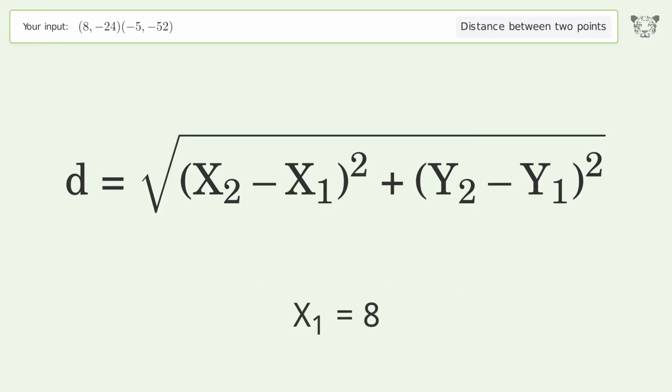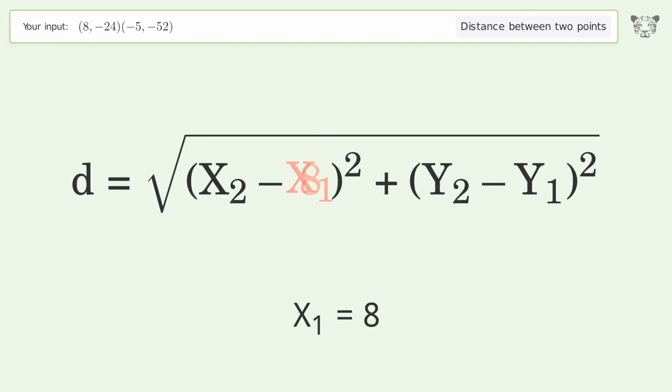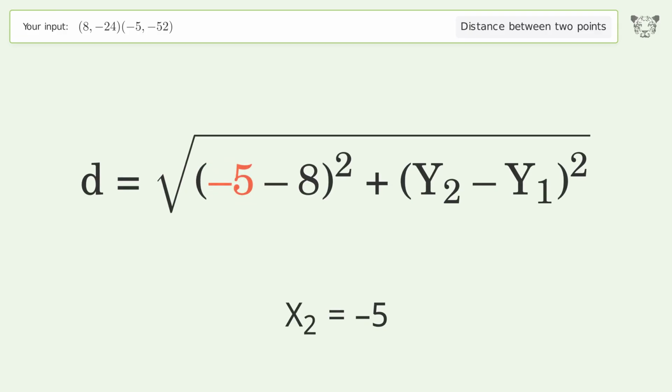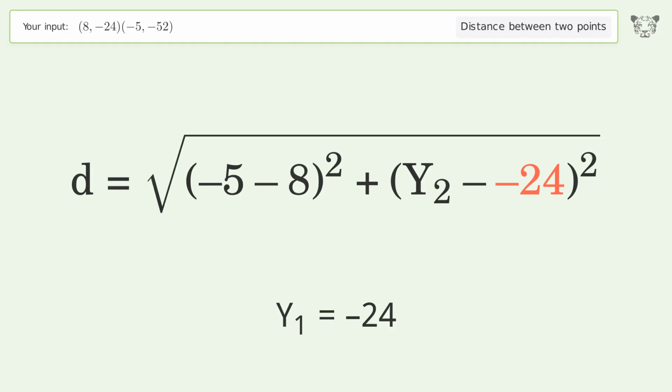x1 equals 8. x2 equals -5. y1 equals -24. y2 equals -52.